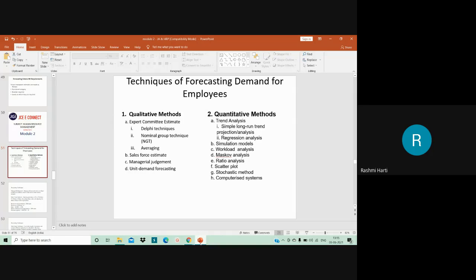Okay, so this method basically has a plus point because sales personnel who estimate the demand are very much familiar with the field, that this would be the demand of the product which may happen. However, its major shortcoming basically is that the estimates are subjective and judgmental. So it is entirely these estimates which are being made are very much subjective and judgmental on the